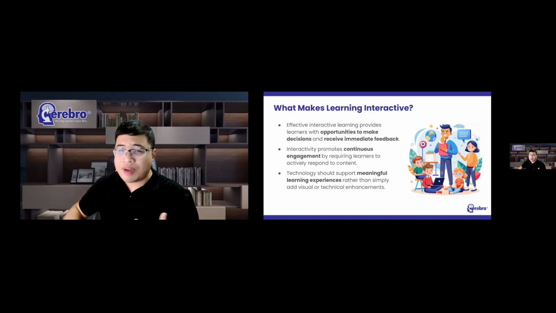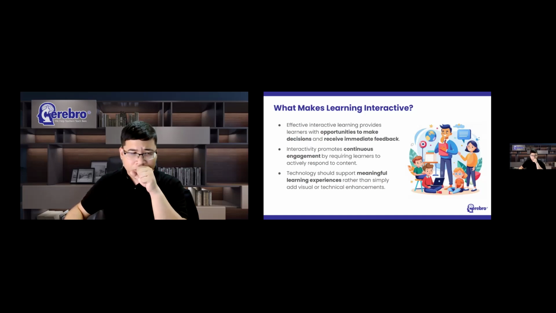And that is where H5P becomes valuable again. The content types we will explore today are not simply collections of interactive features, but they are tools that allow teachers to create opportunities for thinking, responding, reflecting, and learning. And as we move into the demonstration portion later, I encourage you to evaluate each content type through that lens.